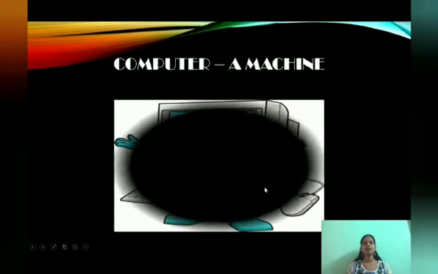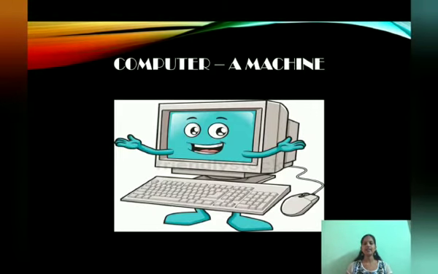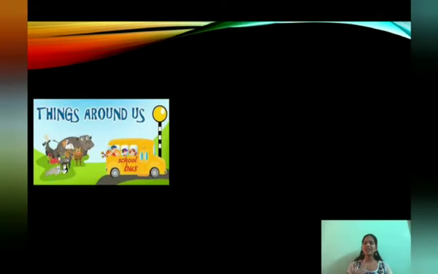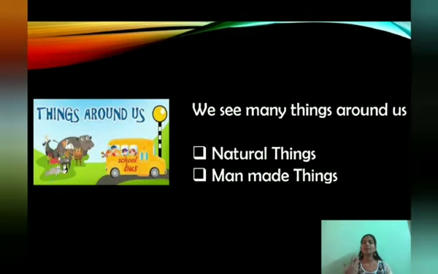Computer and machine. So children, before starting this, can you observe what are the things around you? Can you see what are the different things around you? Yes, we can see the tables, chair, books, your parents, fan. When you look around us, we have so many things surrounding us. So these things are mainly divided into two types. What are they? Natural things and man-made things.